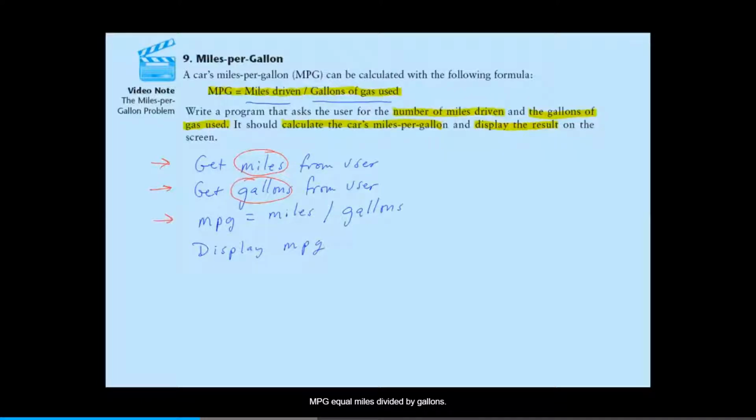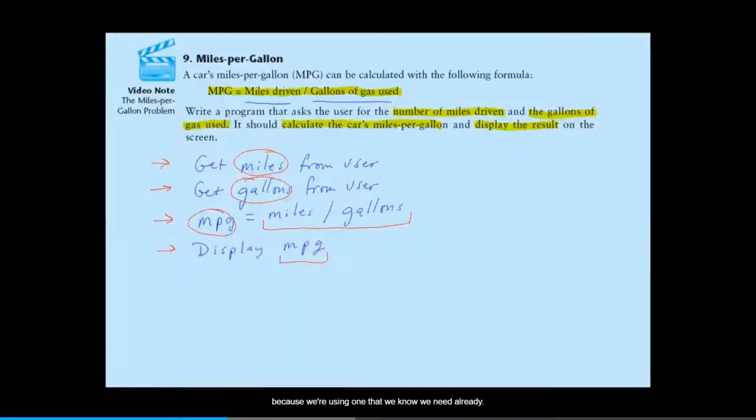Now this math expression involves the two variables that we know that we're going to need, miles and gallons, and it's going to give us a result. So what are we going to do with that result? Well, we're going to store the result in another variable, MPG. And then the last step is to display MPG. We don't need any extra variables for that because we're using one that we know we need already.